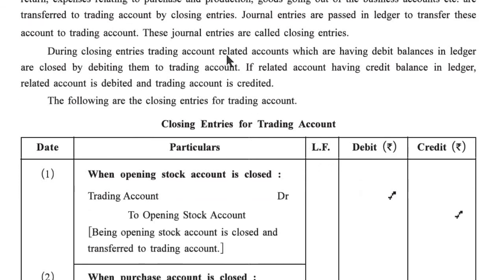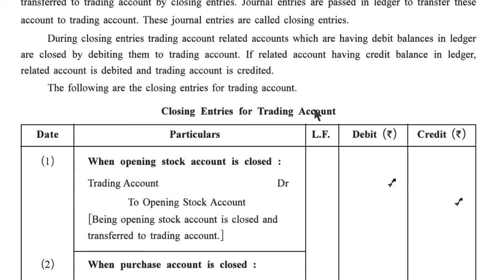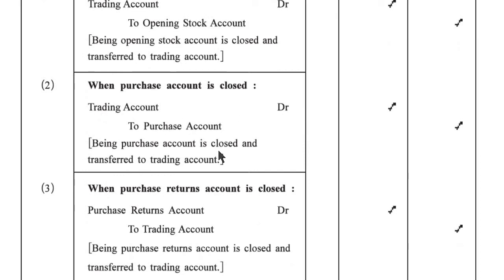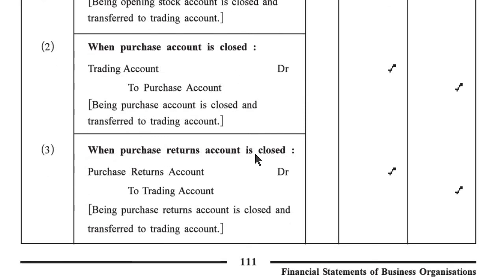During closing entries, trading account related accounts which have debit balances in the ledger are closed by crediting them and debiting the trading account. If a related account has a credit balance in the ledger, the related account is debited and the trading account is credited. The following are the closing entries for the trading account. First, when the opening stock account is closed: trading account debit to opening stock account, being opening stock account closed and transferred to trading account.